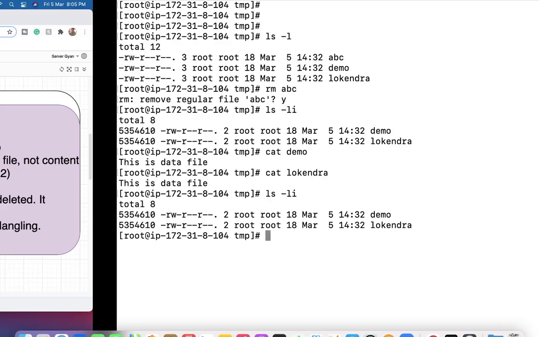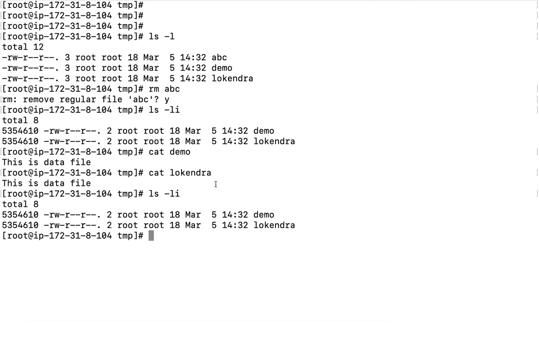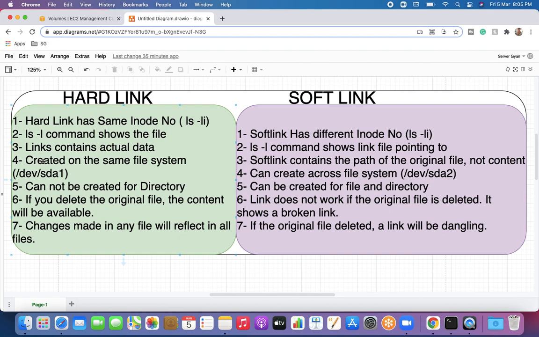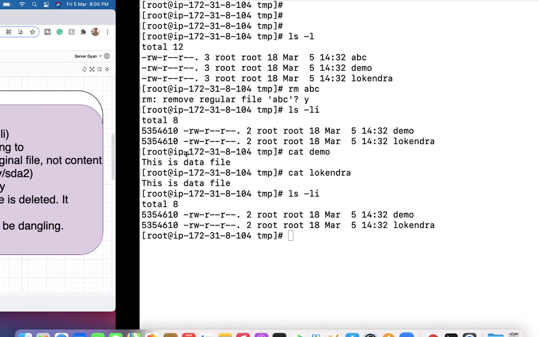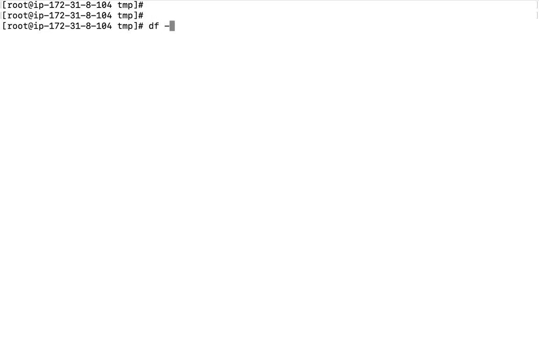So that is how the particular second point is represented here: created on the same file system, like /dev/sda1. What does it mean, guys? Here you can read it properly: created on same file system. So let us say that we have multiple file systems here.